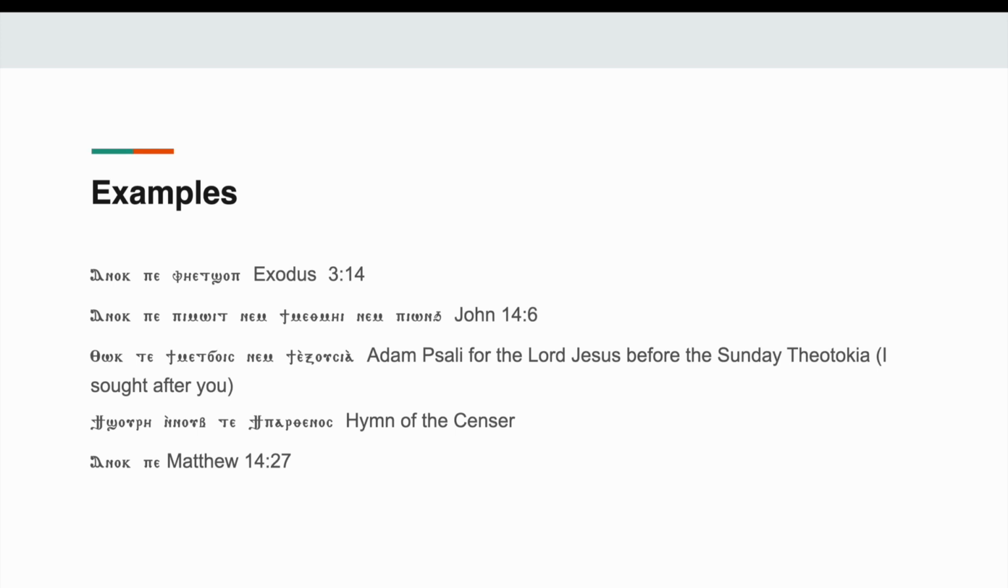So examples of all of these, right? First one from Exodus 3:14, Anok pe fiat. This could be understood as I am he who exists. It's usually translated into I am the being. But Anok is the subject. It's a masculine first person. No, wait, sorry. It's just first person. It's not masculine or feminine.